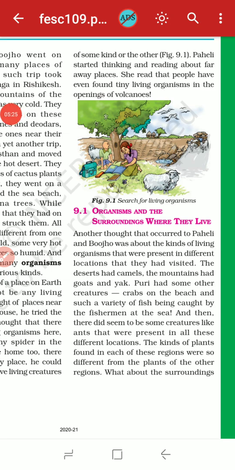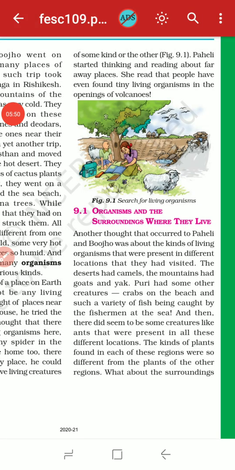Now let's see the various kinds of organisms, that is, living creatures, and the surroundings where they live, and how they live on this land. Another thought that occurred to Paheli and Boojho was about the kind of living organisms present in the different locations they had visited.